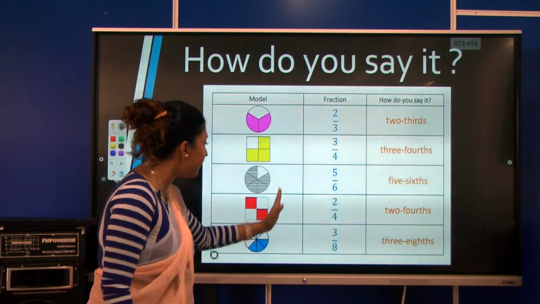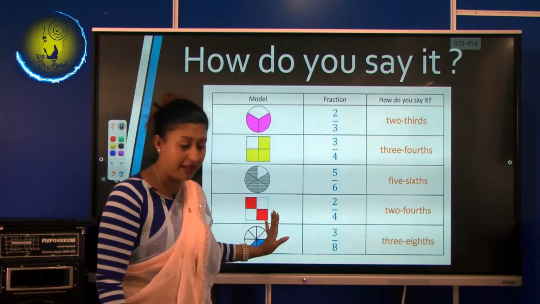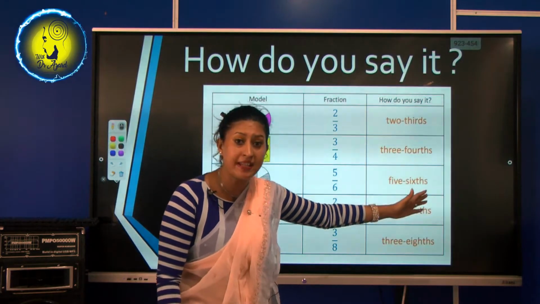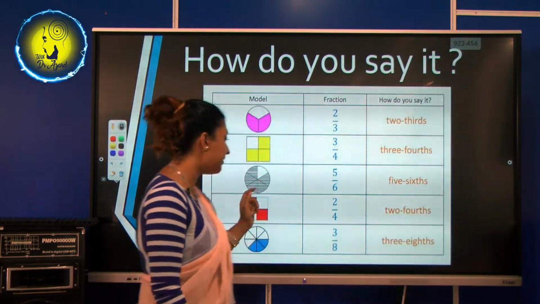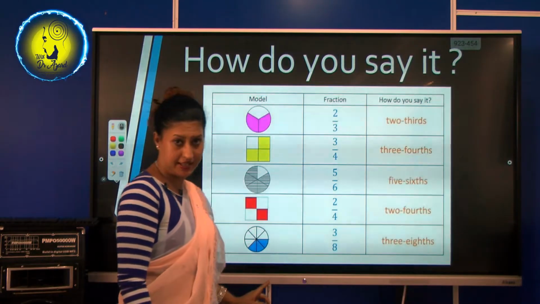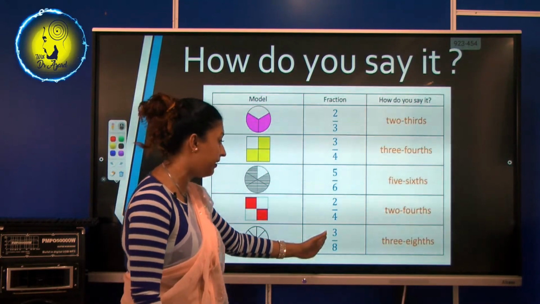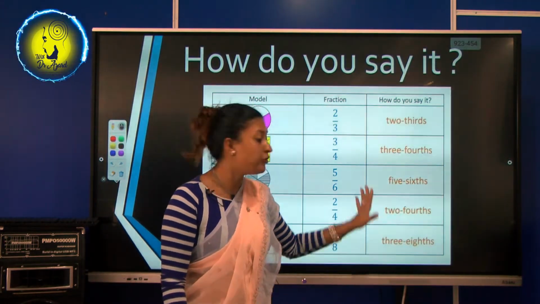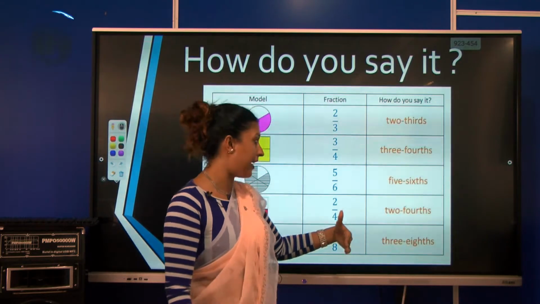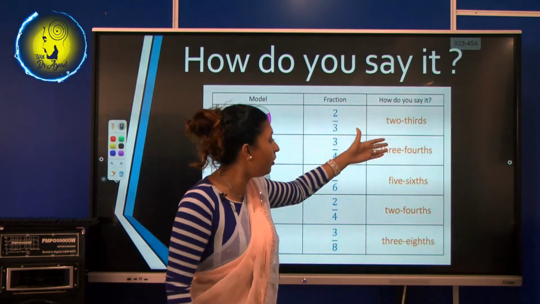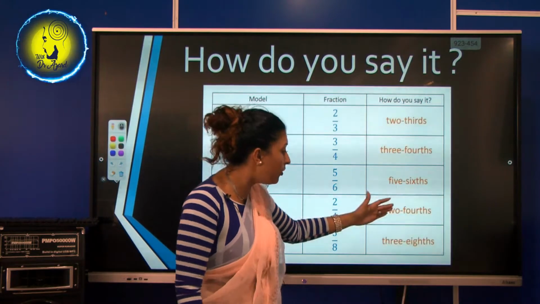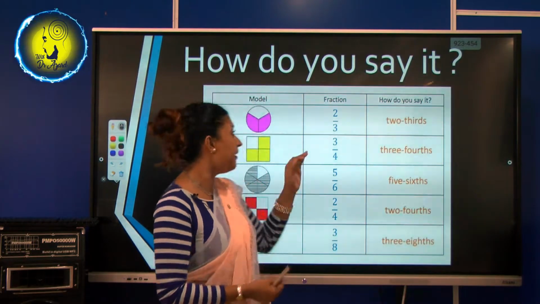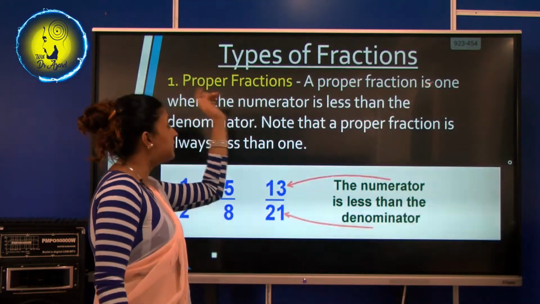Right. Now, see in this again. 4 parts are there, 2 are colored. So we say 2/4. Right. Now the last one, 8 parts are there, and 3 have been colored. So we say 3/8. Now do you know how to say it? See, 2/3, 3/4, 5/6, 2/4, 3/8. So it differs according to the fraction. Understand? Right.